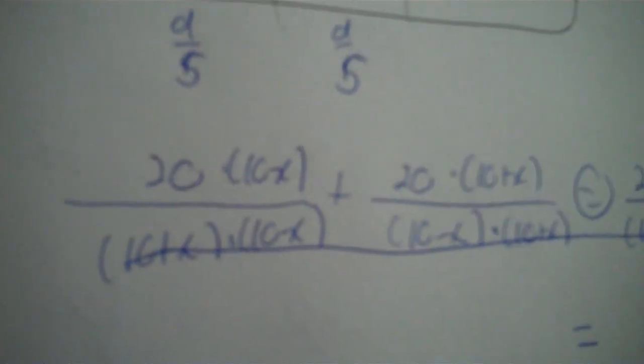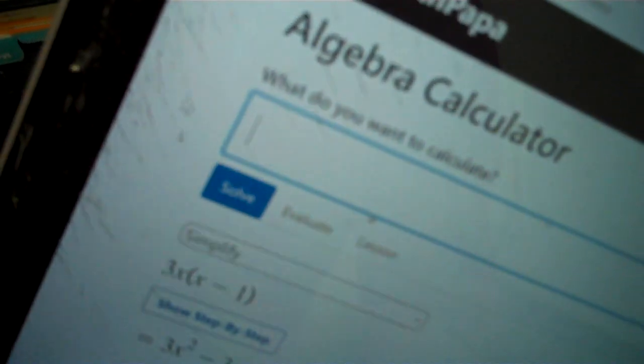All right, once you guys plug that into Math Papa, on the top, parentheses for the first fraction plus the second equals the third. So 20 and then 10 minus x. It's going to be 200 minus 20x, but negative 20x plus 200.